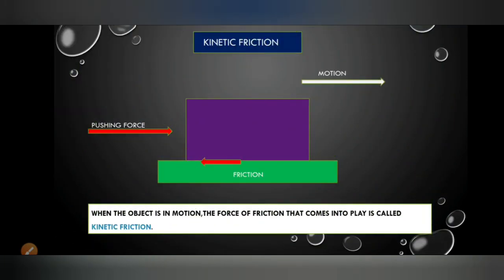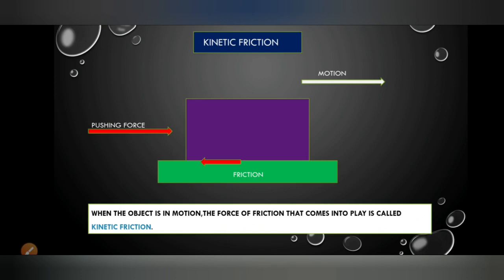That's about static friction. Then the second one is kinetic friction. We know that when the applied force is greater than the limiting friction, the body starts to move. When the object is in motion, the force of friction that comes into play is called kinetic friction.